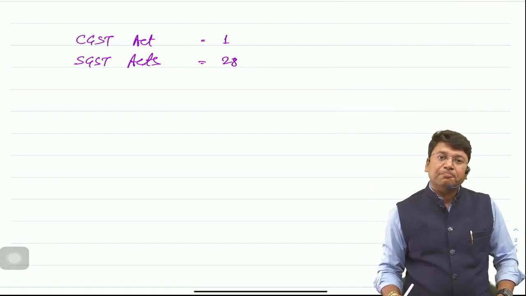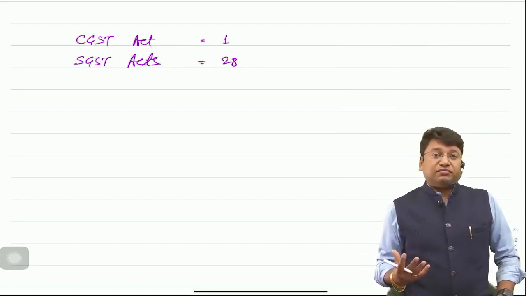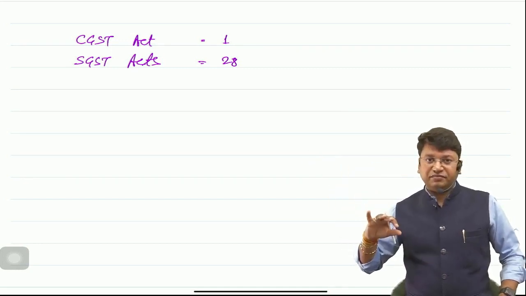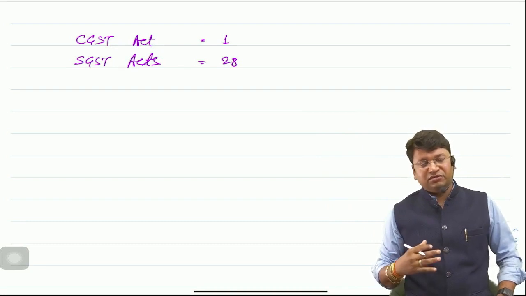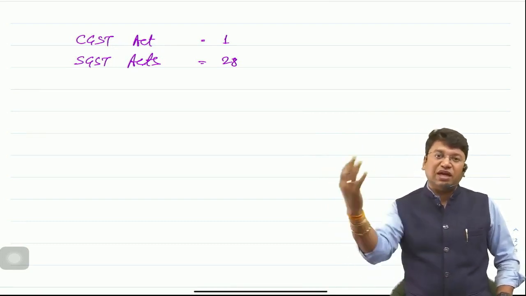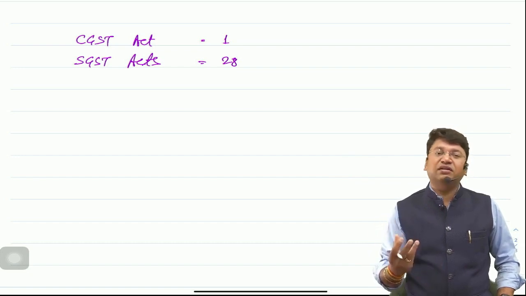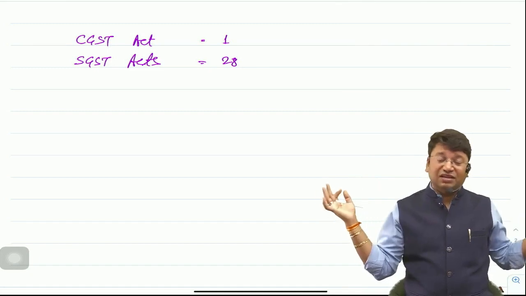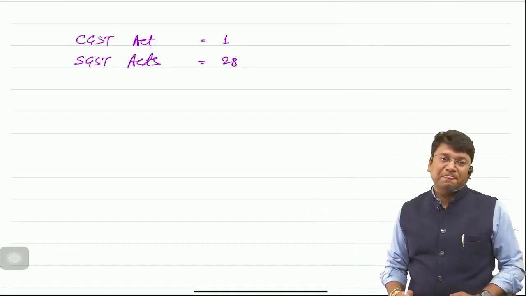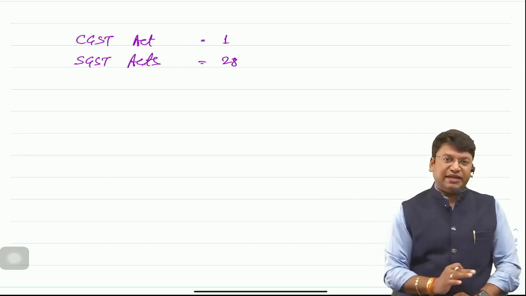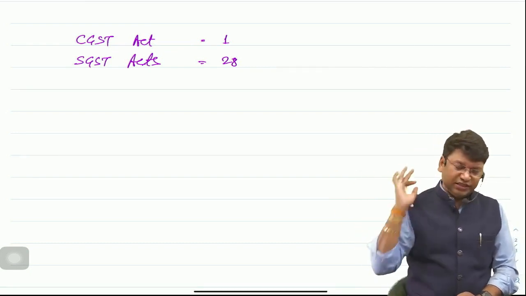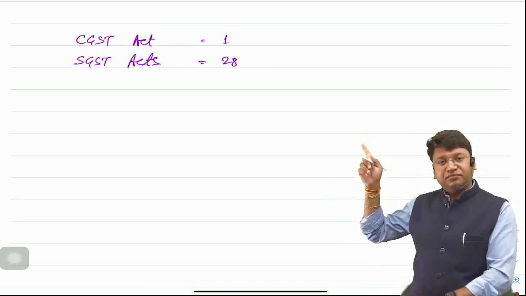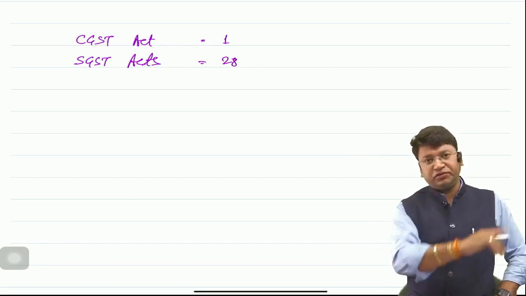Sir, so all state governments passed their respective acts. See, the Maharashtra state government GST Act is different. The Chennai, Tamil Nadu state government SGST Act is different. The Gujarat GST Act is different. The Telangana GST Act is different, but the provisions are absolutely the same. Clear? But you know, in India, every state government passed their own state act. The central government passed their CGST Act. But yes, sir, no doubt the number of acts is multiple, but they have the same provisions, so no worries.